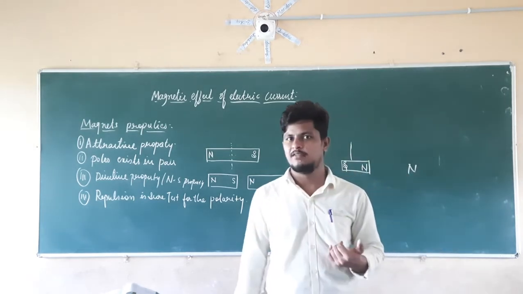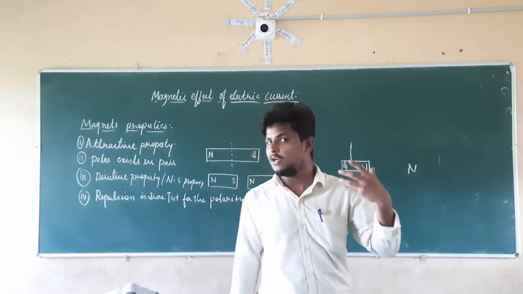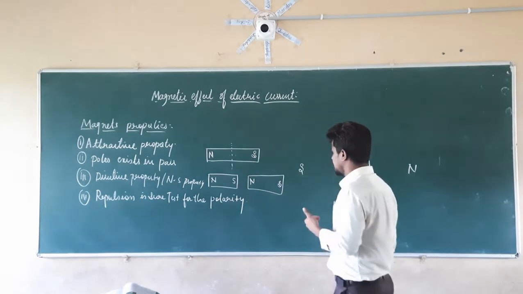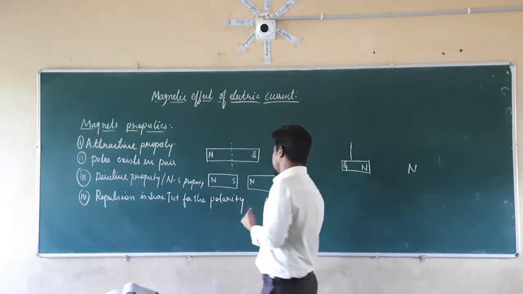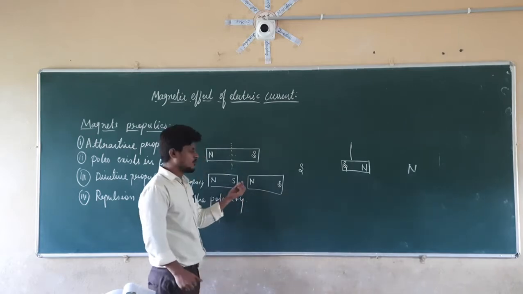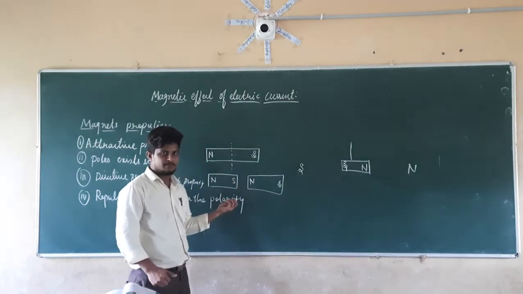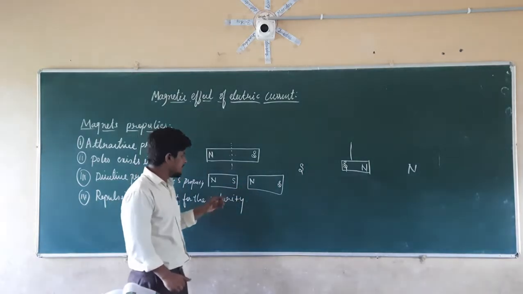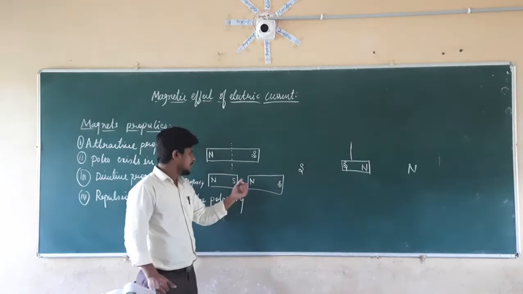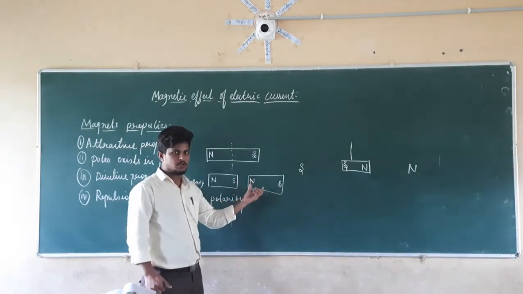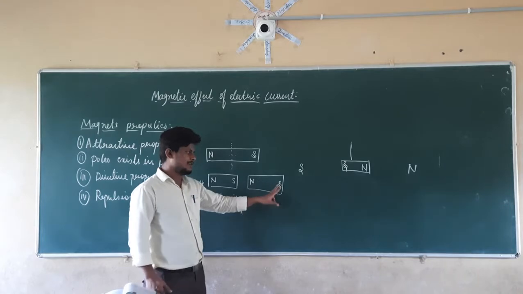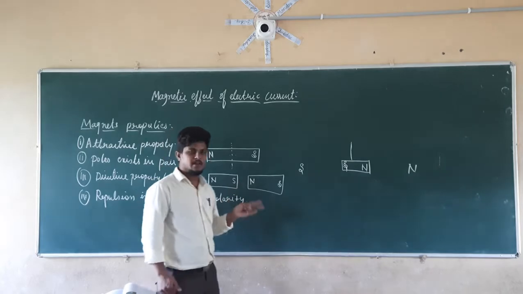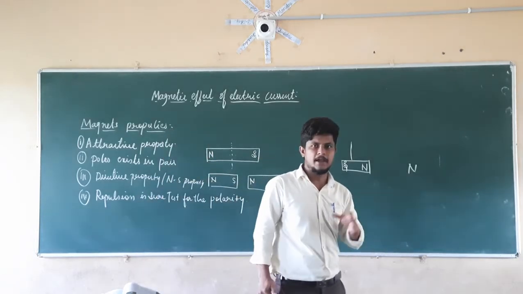Why not the attraction? Already we know that unlike poles are going to attract each other, like poles are going to repel each other. If we check here, it has the south and the north pole, so they are going to attract each other. So by that we can say that one has the north pole, another one has the south pole. In the same manner, if we change the direction of this magnet and bring them closer to each other, then we can say that it is the south pole and it is also south pole, both are going to repel each other. So in both ways it is possible to check the polarity of the magnet.